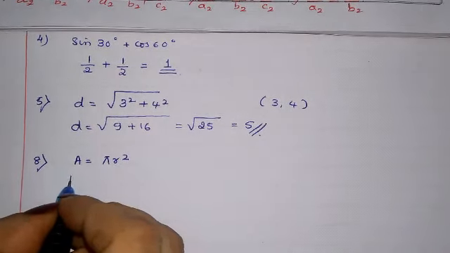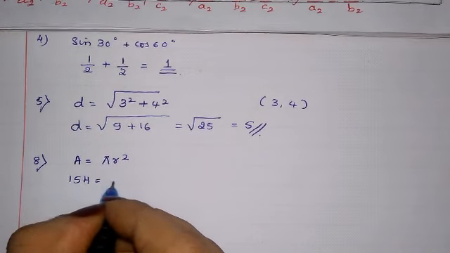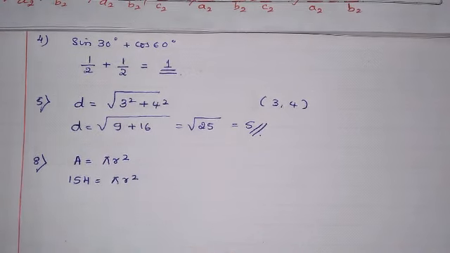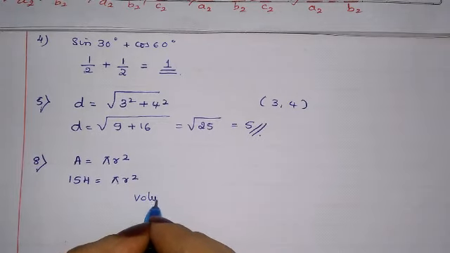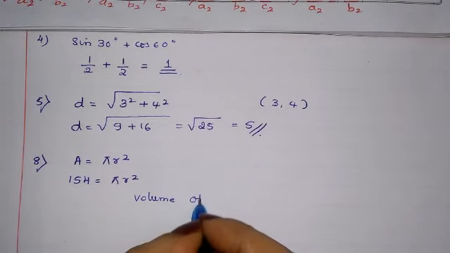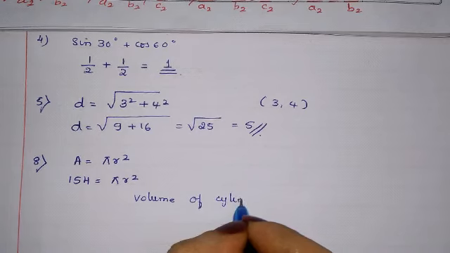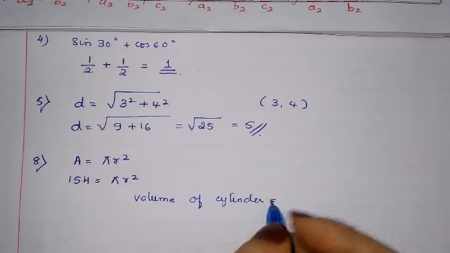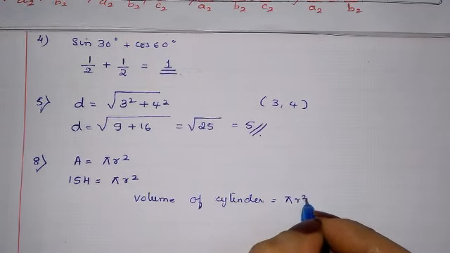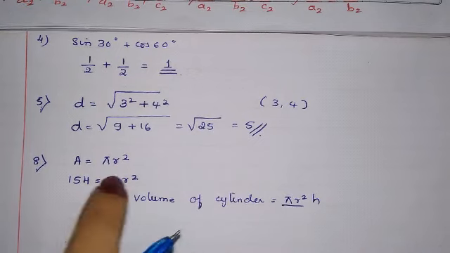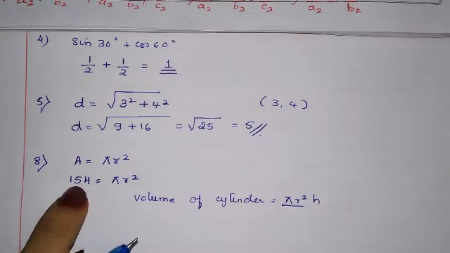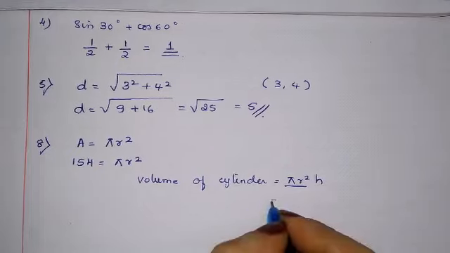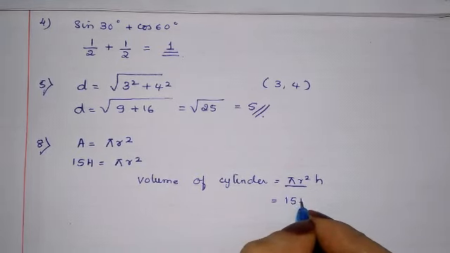So pi r square is given as 154. We need the volume of the cylinder, which is nothing but pi r square h. In place of pi r square I will write 154.